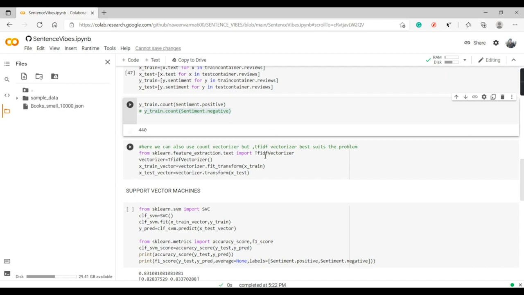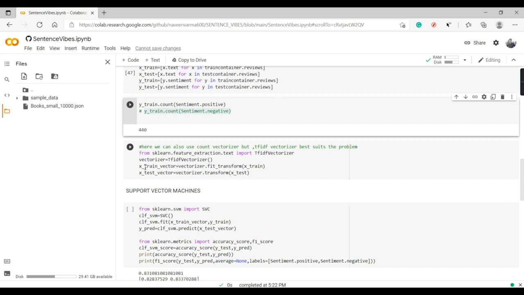So we'll be importing TfidfVectorizer from the sklearn.feature_extraction.text module, and we'll make a vectorizer equal to TfidfVectorizer. We'll only transform the reviews because they are the text data which we need to transform into a vector. We don't need to transform the positive and negative labels into vectors.